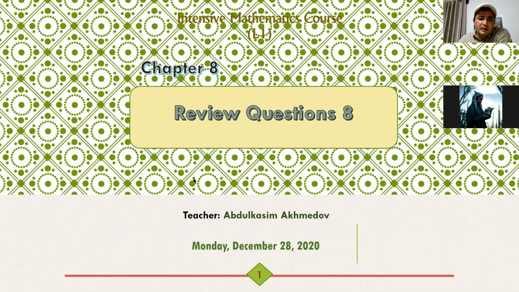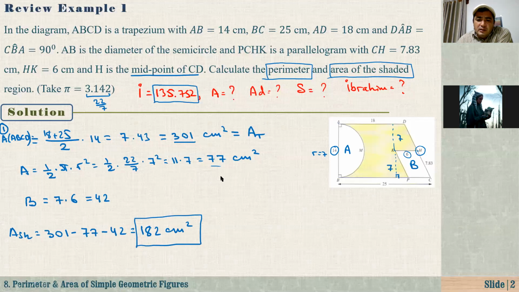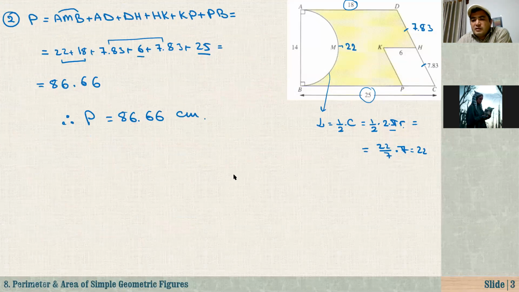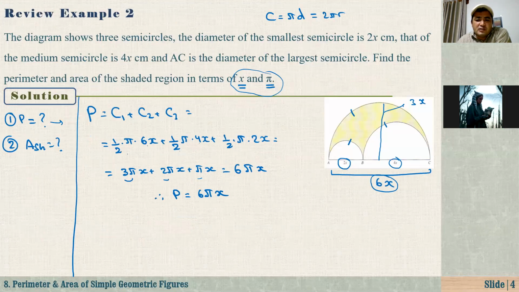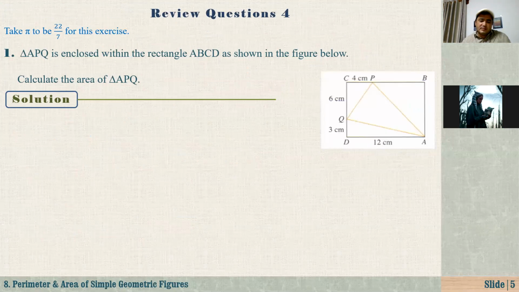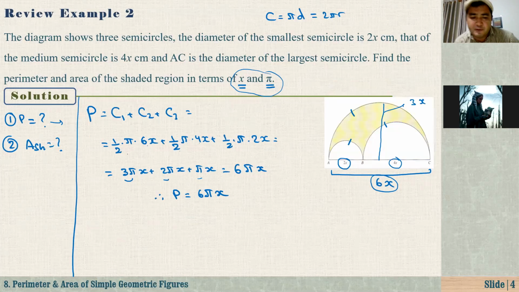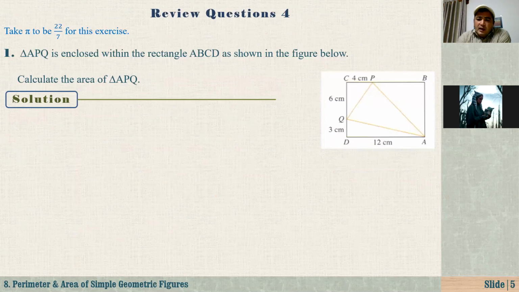I'm just reminding you guys, we're talking about perimeter and area of very simple geometric shapes, and we already did a few examples and were solving review questions. I mean, we just started. Last time we did 2 examples, so we will continue. After we finish maybe chapter 8 and 9 and 10, again we will do some revision, all right? And we will start solving SASMO type questions maybe after mid January. Okay, Ilknur, is it clear?